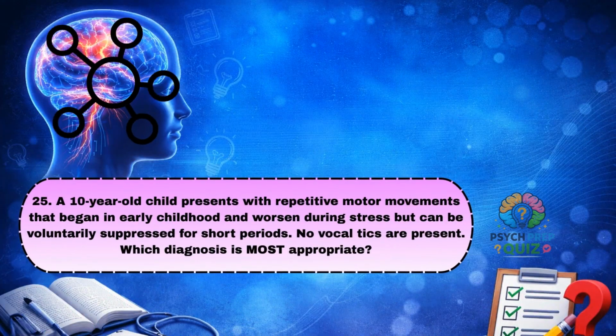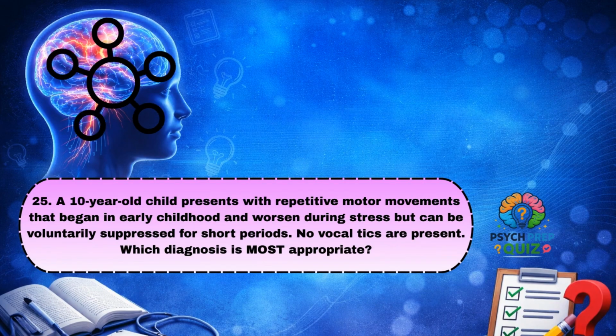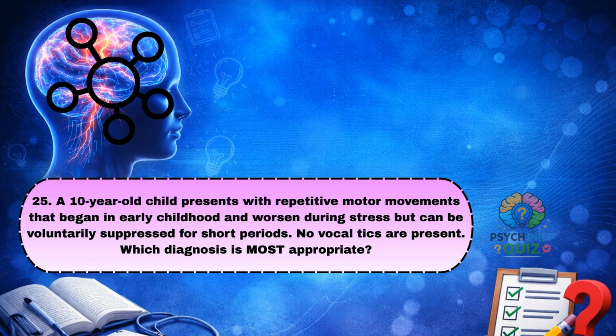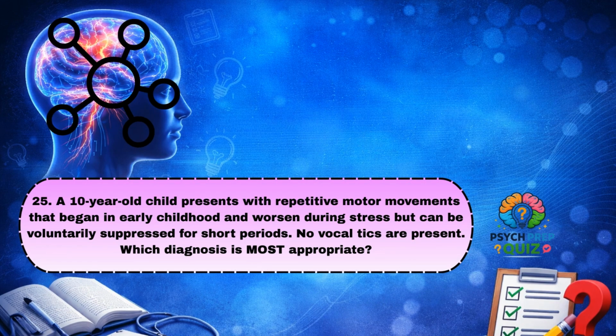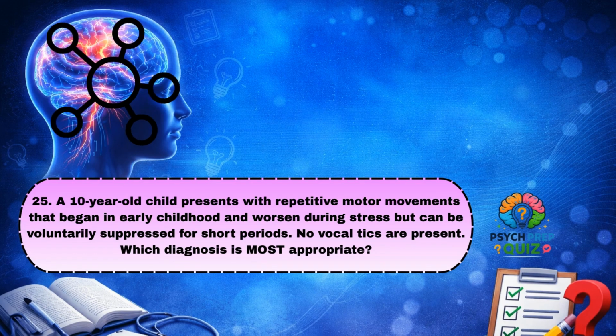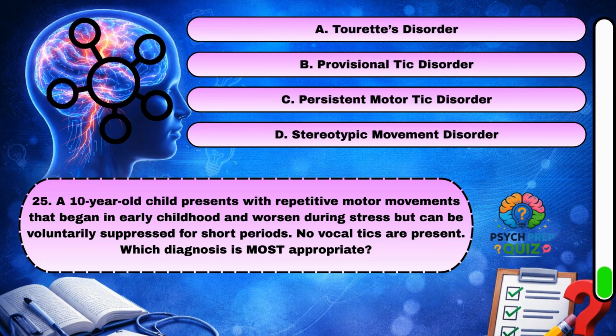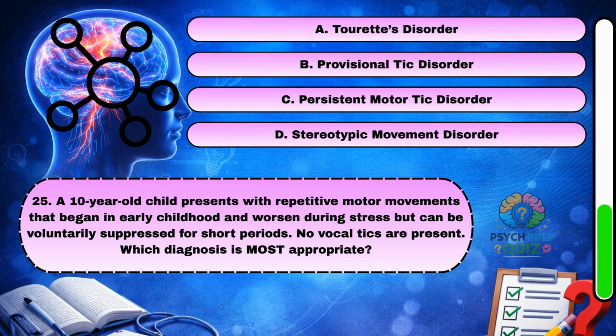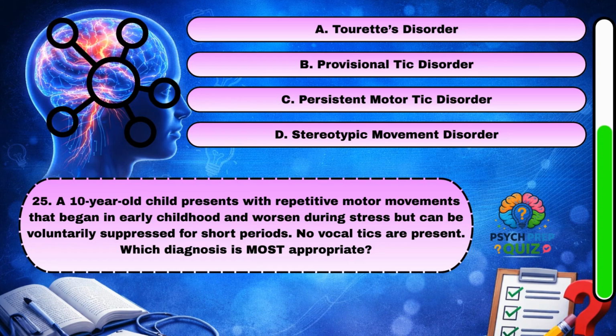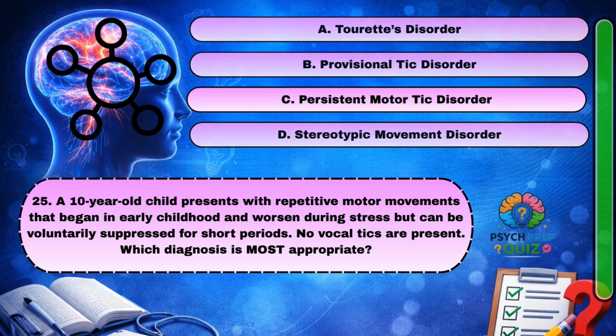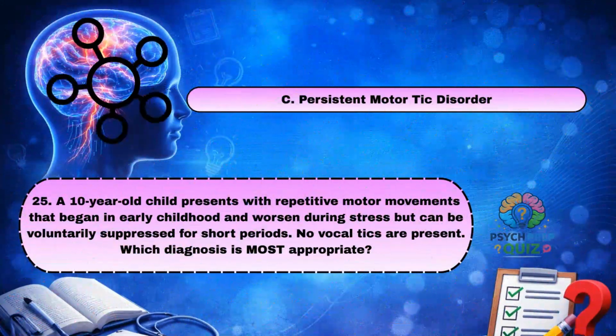A 10-year-old child presents with repetitive motor movements that began in early childhood and worsen during stress but can be voluntarily suppressed for short periods. No vocal tics are present. Which diagnosis is most appropriate? C. Persistent motor tic disorder.